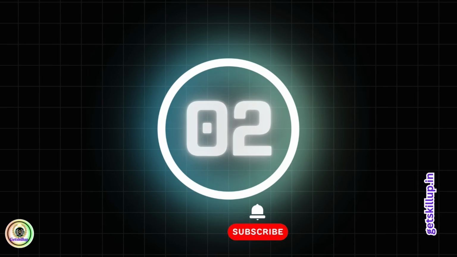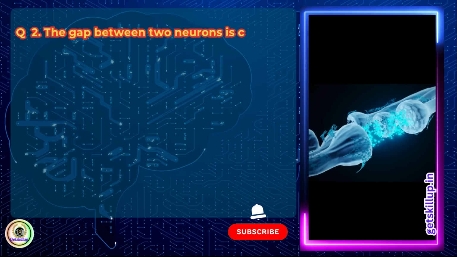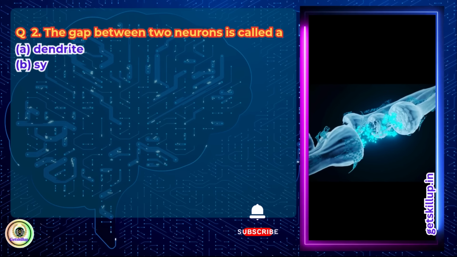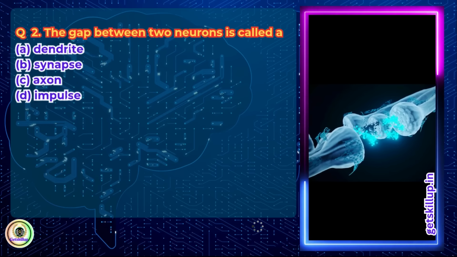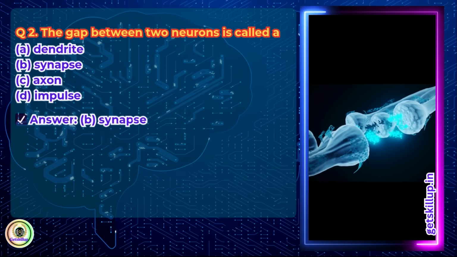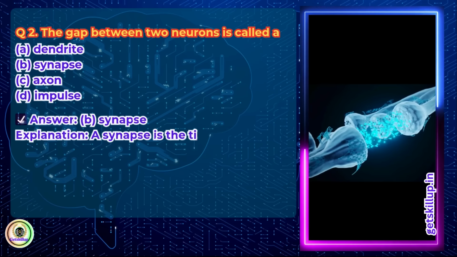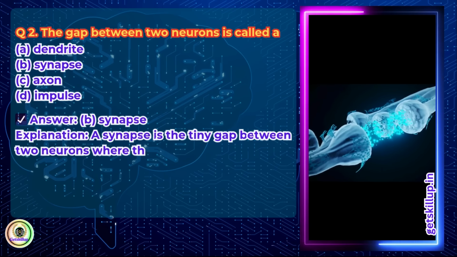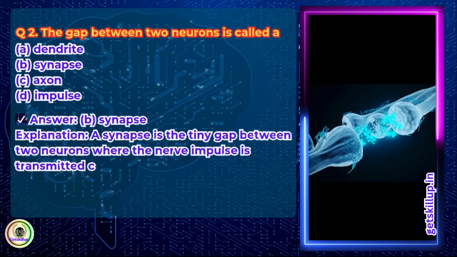Question 2. The gap between two neurons is called A. Dendrite. B. Synapse. C. Axon. D. Impulse. Answer: B. Synapse. Explanation: A synapse is the tiny gap between two neurons where the nerve impulse is transmitted chemically.